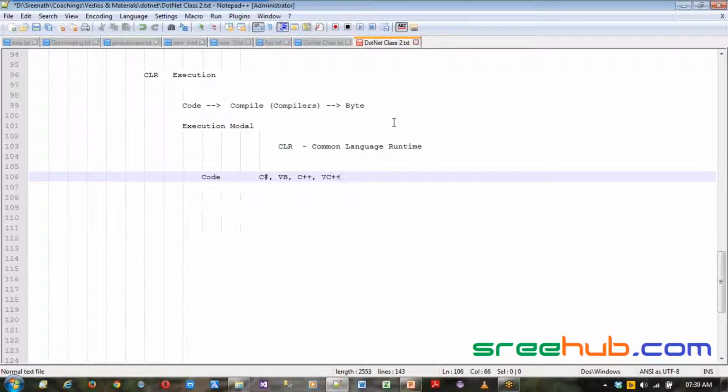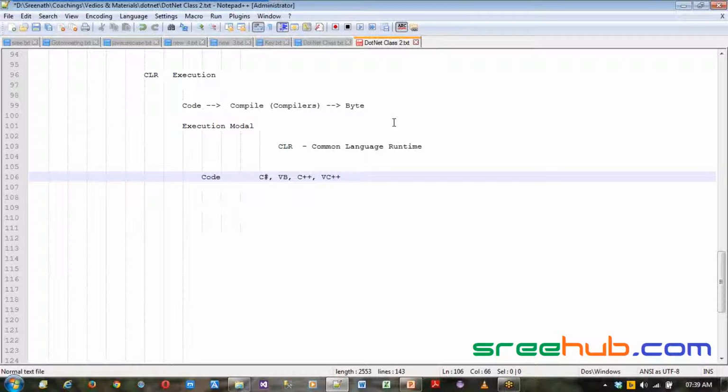Why has Microsoft enabled support for so many languages in .NET? Let's say you have experience in C++ and you know the complete syntax of C++. Then you don't have to worry about learning new syntax. You can come over to .NET and write the same syntax program in your .NET editor.